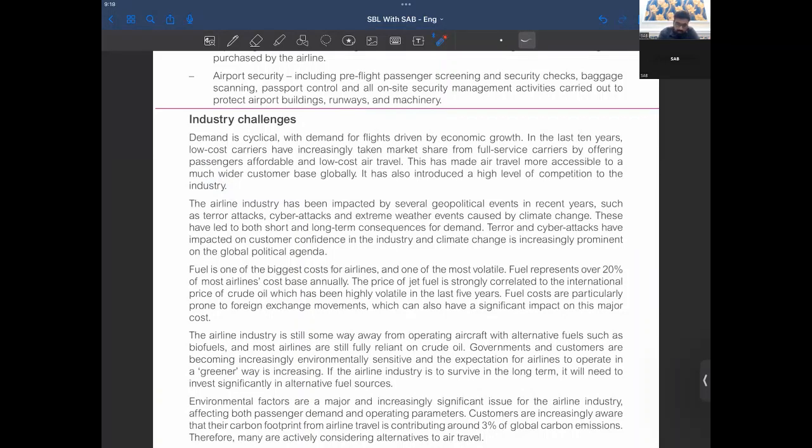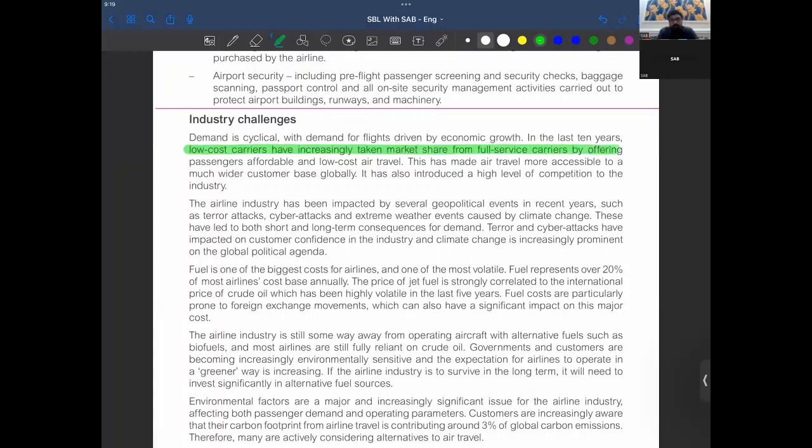Now, industry challenges. See, demand here is cyclical, right? It's one of the major reasons. Now, did you understand what cyclical means? It's basically that flights are driven by economic growth. In the last 10 years, low-cost carriers have increasingly taken the market share. You got this?